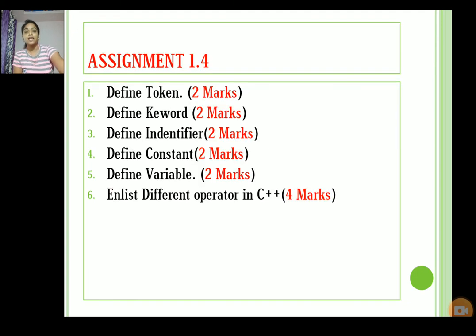So here is an assignment for students or those who are learning this subject newly: define token, define keyword, define identifier, define constant, define variable, and list different operators in C++.